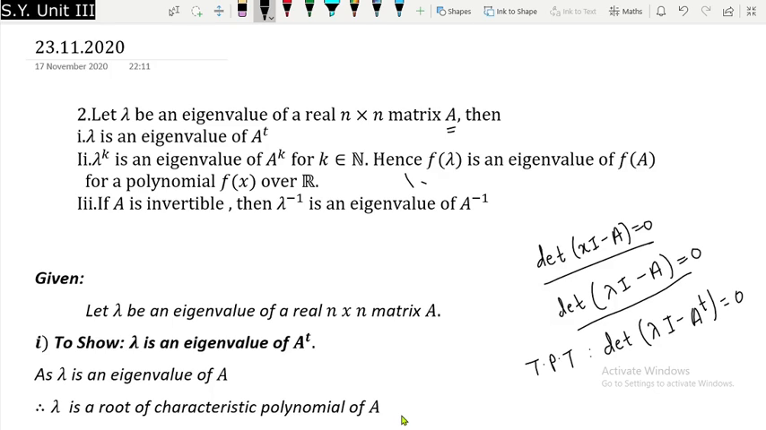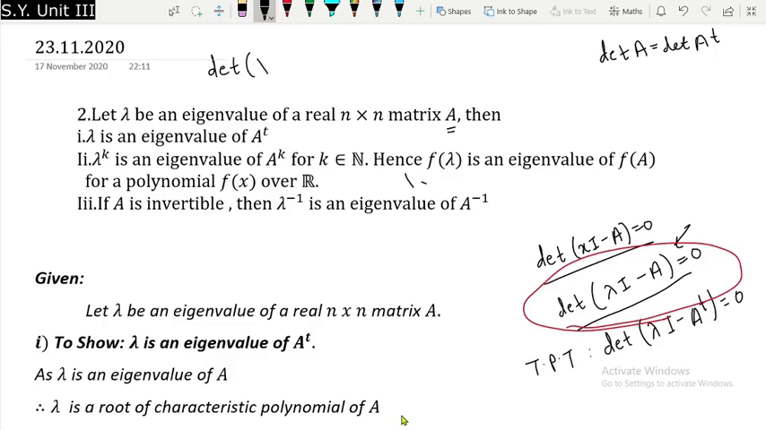So the idea is simple, since we are having determinant of lambda I minus A is equal to 0, and you know a famous property that determinant of A is equal to determinant of A transpose, that we already know. So if you use this, then what will this equation become? This equation will imply that determinant of lambda I minus A whole transpose will be equal to 0.